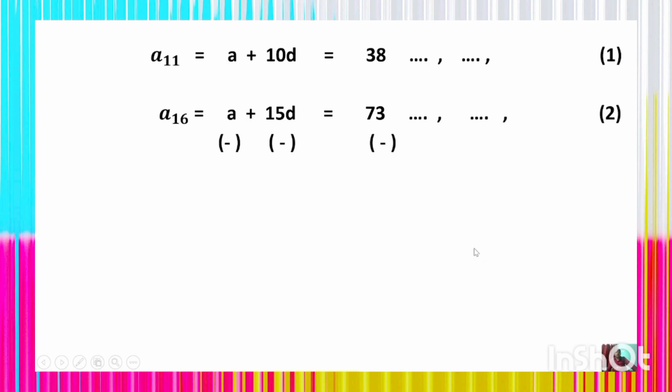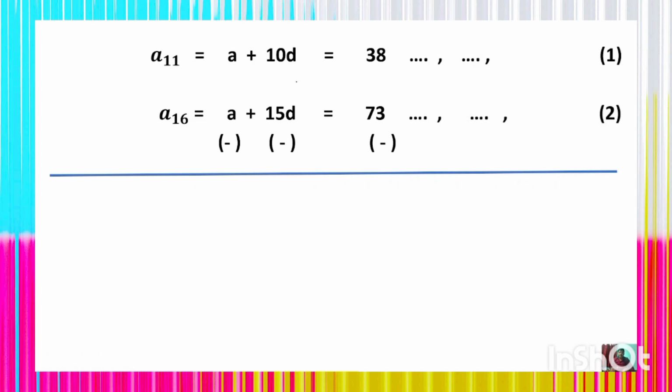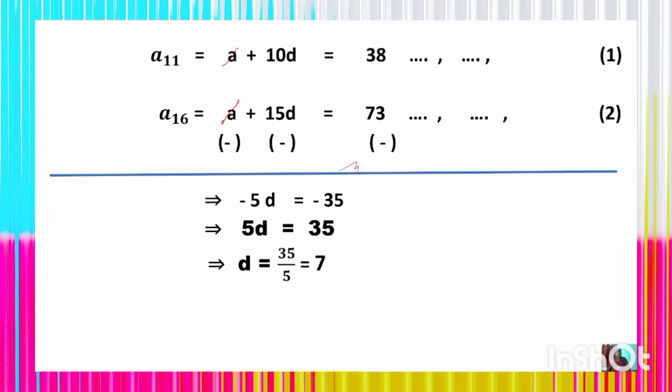Now subtracting equation 1 and 2, a will be cancelled, and we get minus 5d, which is equal to minus 35. 10d minus 15d is minus 5d, 38 minus 73 is minus 35. Thus 5d is equal to 35 and d is equal to 35 upon 5, which is 7. Thus the common difference d is equal to 7.